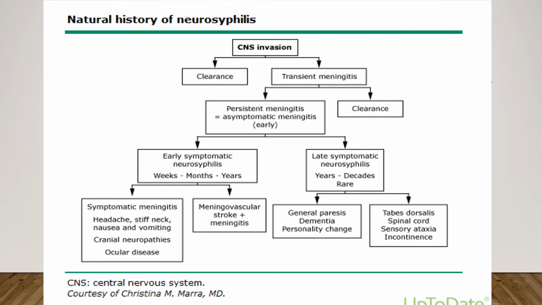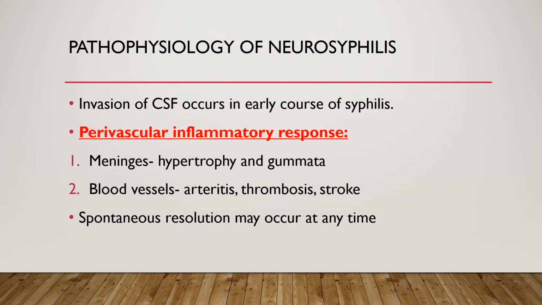And in certain cases we may have meningovascular symptoms, wherein patients may have meningitis, and due to vascular involvement they may even develop stroke or transverse myelitis. Third, we have late symptomatic neurosyphilis, which may take years and decades to develop. There is a first group that has general paresis, dementia paralytica, and personality changes. And secondly, we have spinal cord involvement, wherein patients may develop Tabes dorsalis, will have sensory ataxia, visual symptoms, and incontinence.